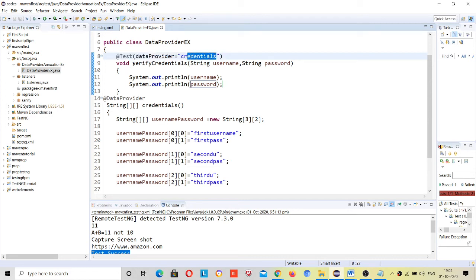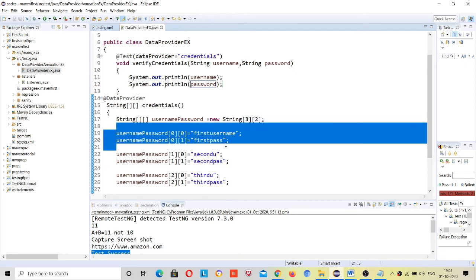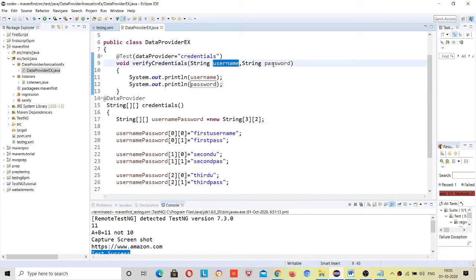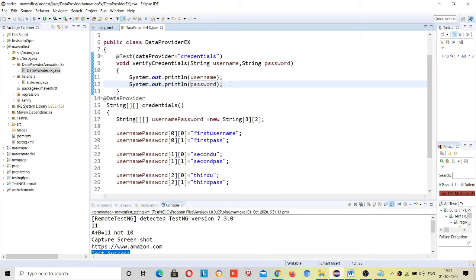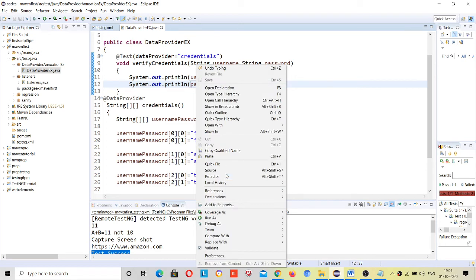So the first time it will go into this method, collect the first information, and going back here, put the values here one by one and print them. Suppose you wanted to write logic to match the data from some source, either the database or the Excel file, then you have to write logic here. I will run this.